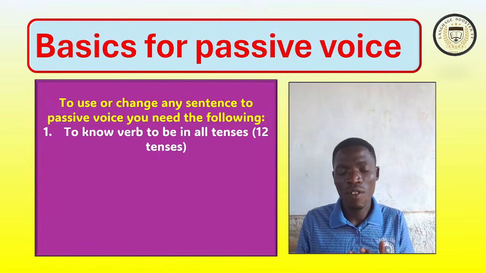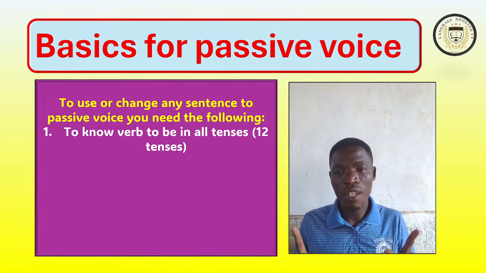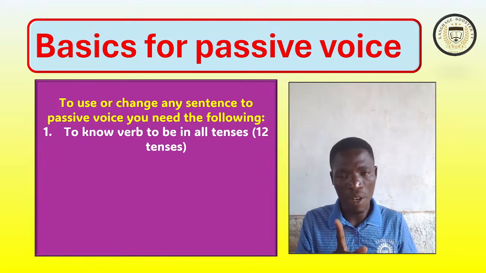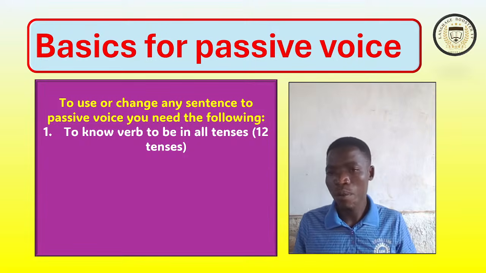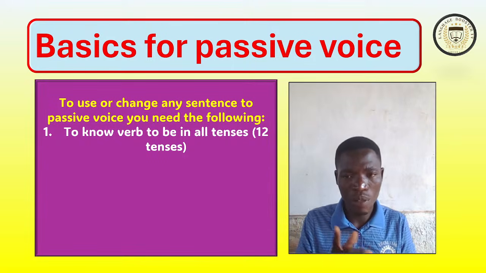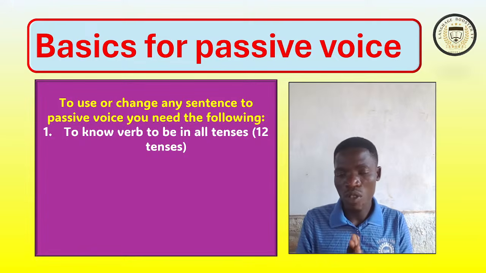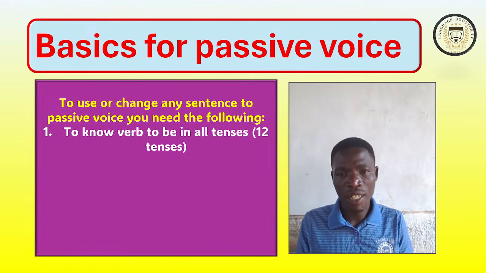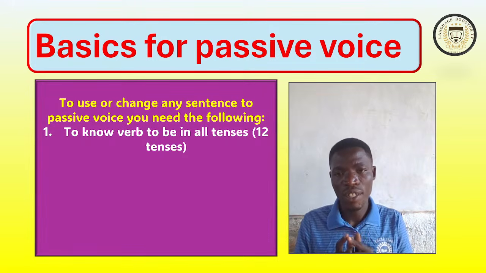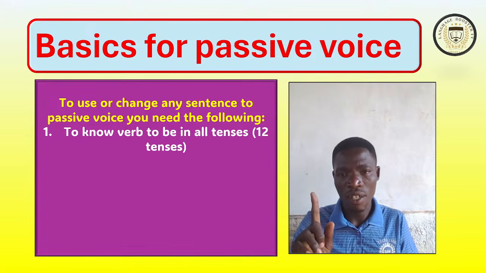It means that when the main verb is in present simple, verb to be will be in present simple. If the main verb is in past simple, verb to be will be in past simple. So it is very important to master all tenses, especially verb to be in all 12 English tenses. All right, that is the basic information you have to know.